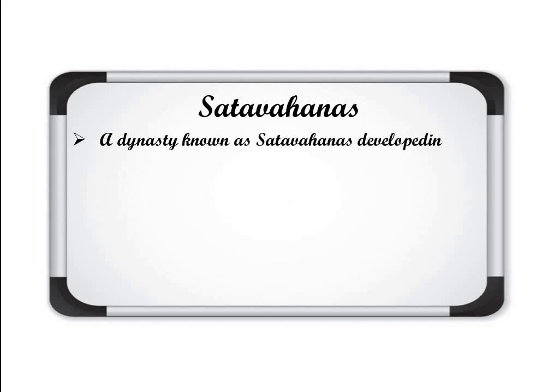A dynasty known as the Satavahanas developed in the western part of India.